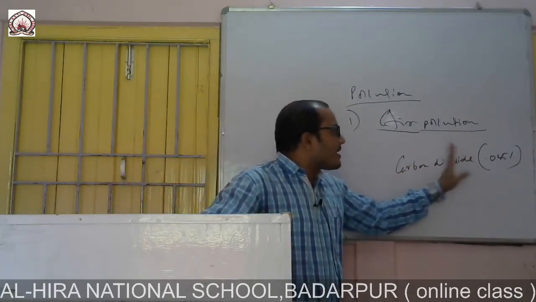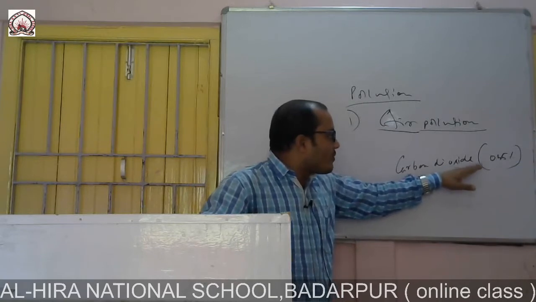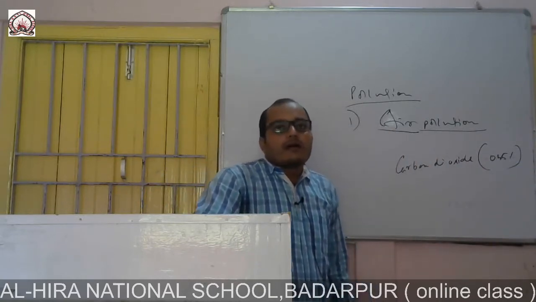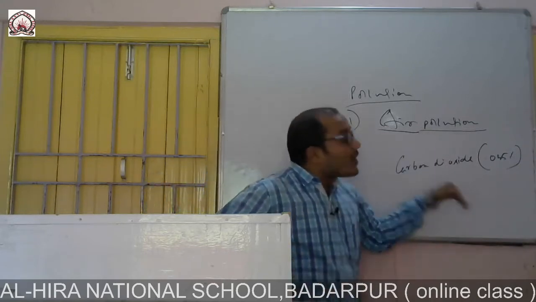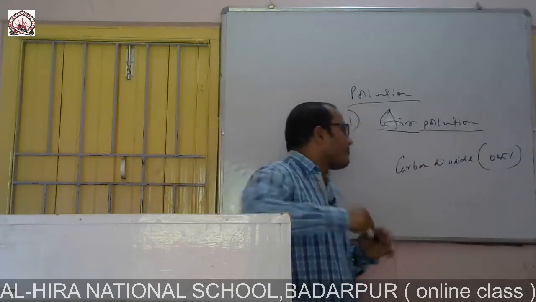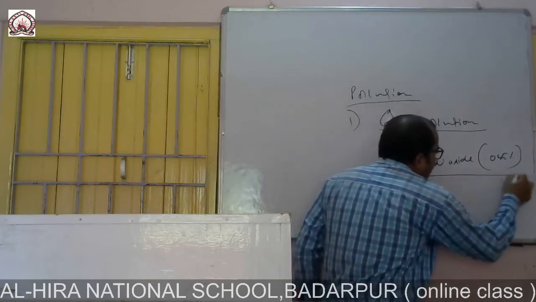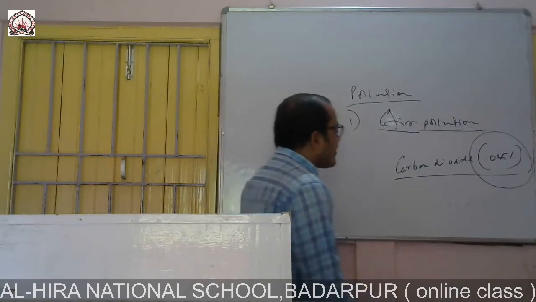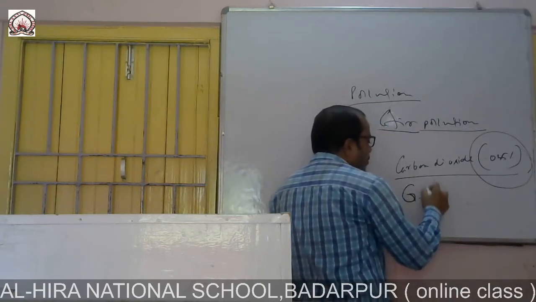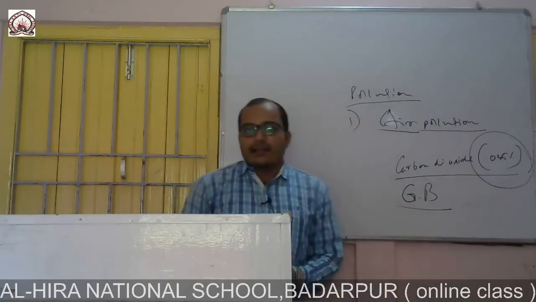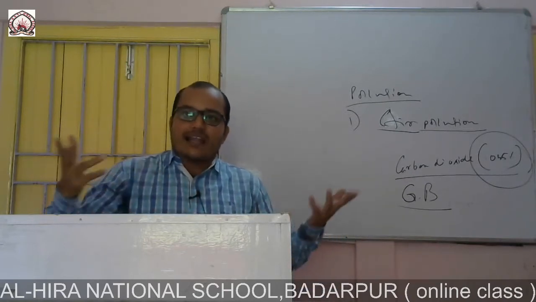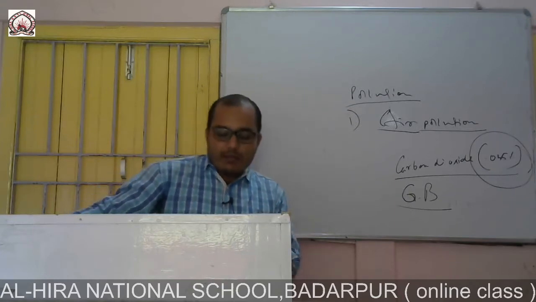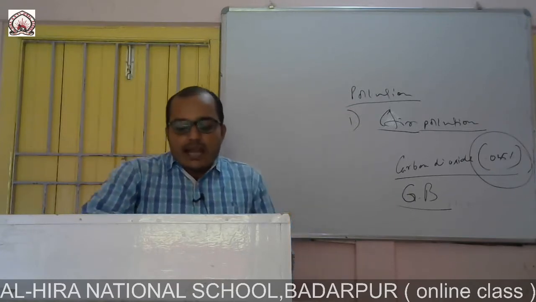Only this one, I am telling it as an example, okay. Now, when this ratio increases, what will happen? When this percentage increases tremendously, then we call it global warming, and it is one of the burning issues across the world, and political leaders across the world are trying to solve this problem of global warming.